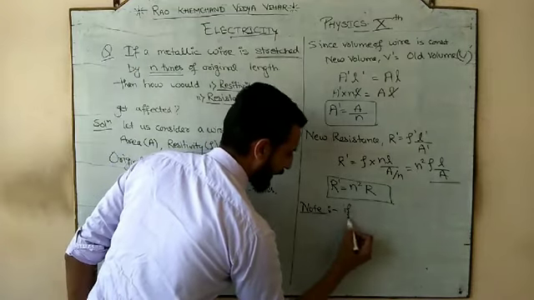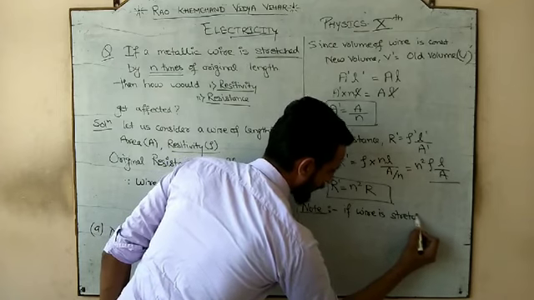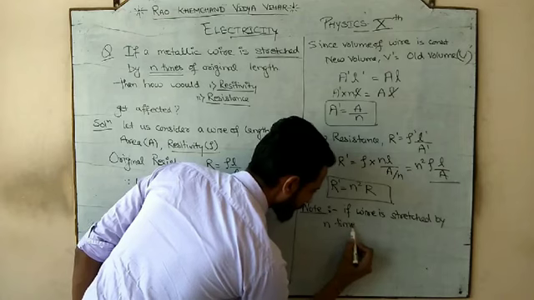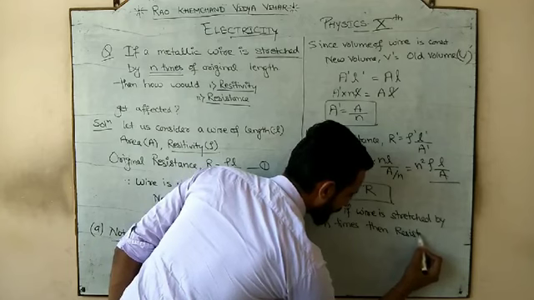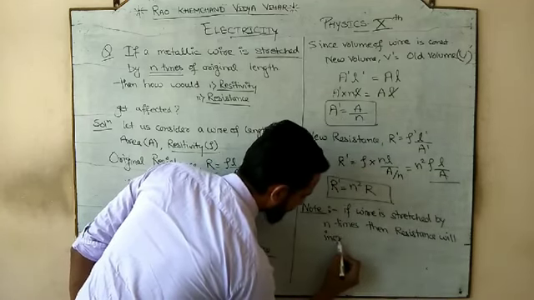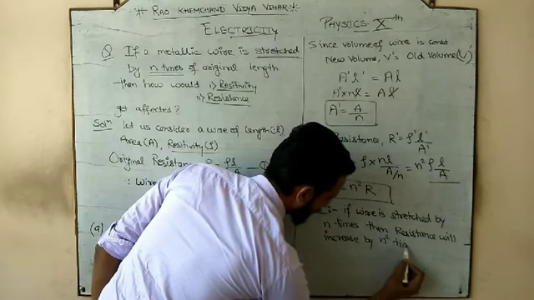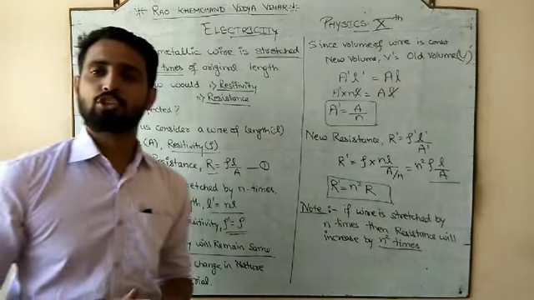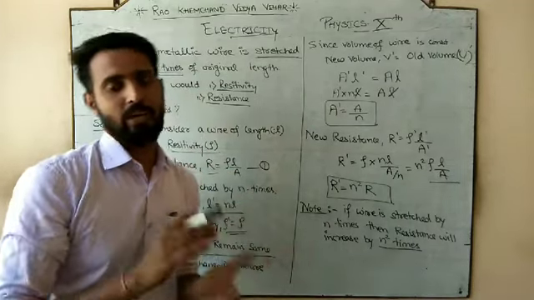That note is: if wire is stretched by n times, then resistance will increase by n square times. This is the thing that you have to note down. If wire is stretched by n times, the resistance will increase by n square times.